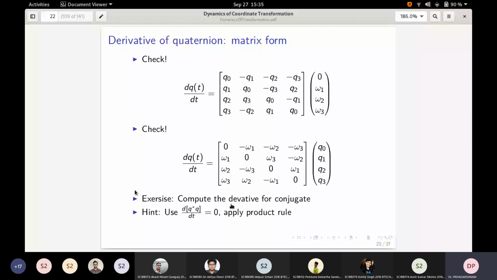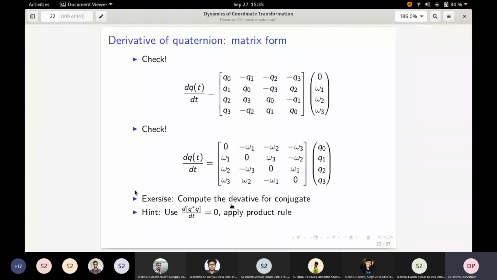Now, this is only representing the rotation operation. The actual rotation operation contains the q star operation also. If you remember, if you have an arbitrary quaternion p, the rotation is given by q p q star.